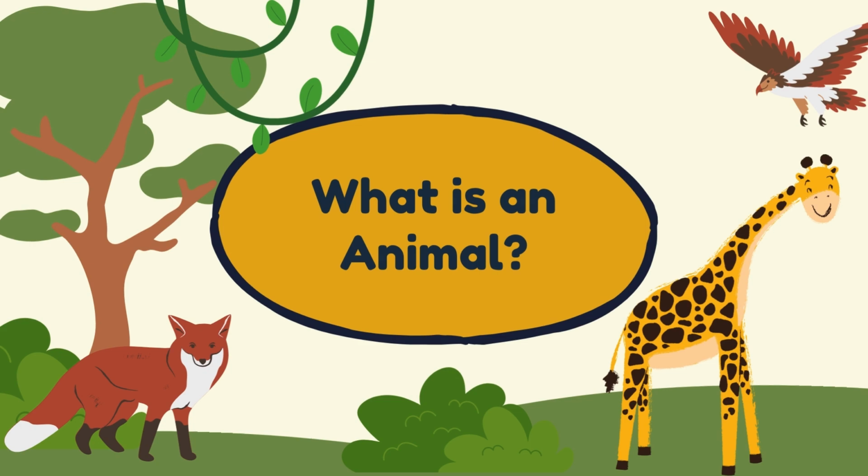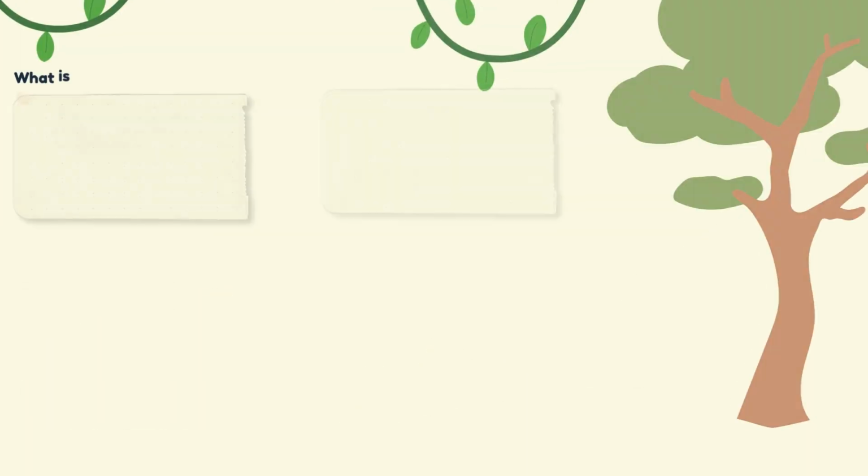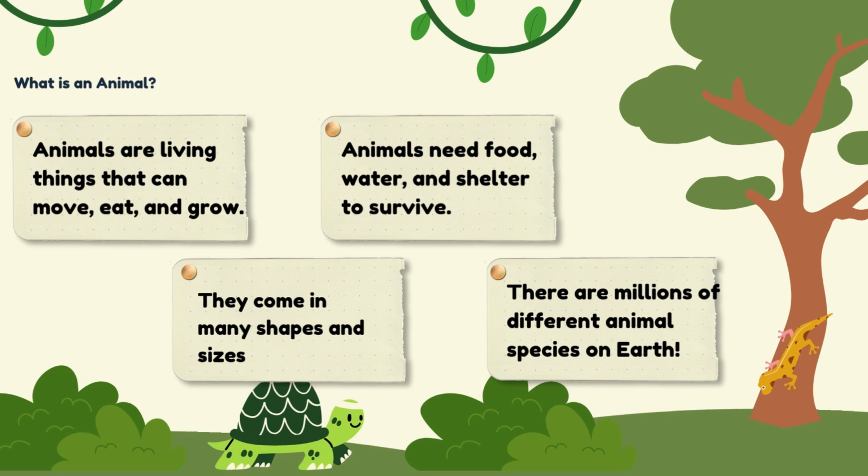What is an animal? So, animals are living things that can move, eat, and grow. Animals need food, water, and shelter to survive. They also come in many shapes and sizes. There are millions of different animal species on Earth.